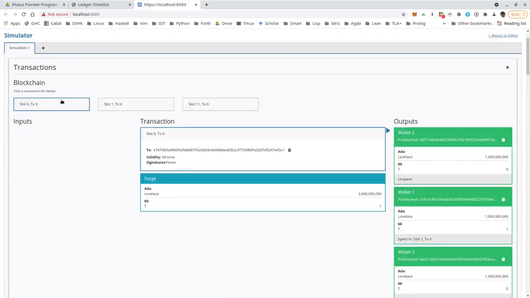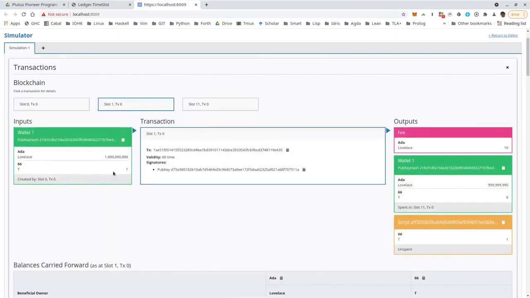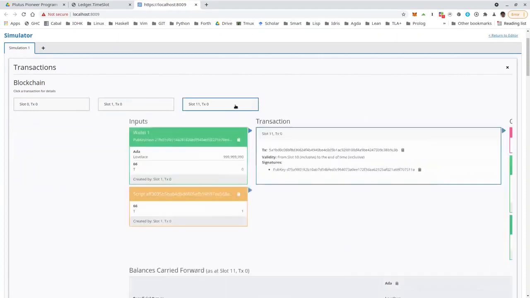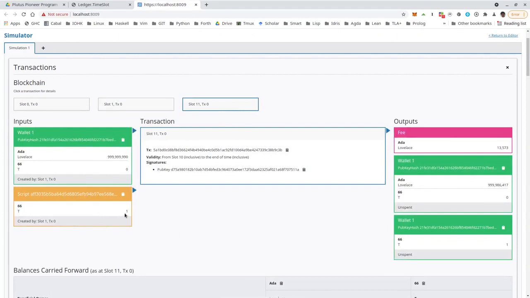Okay, so we have the Genesis transaction and the opening of the auction and no bids. And now the closing of the auction will just return the NFT here to Alice. So in this case, there are two outputs to Alice's address, but in any case, she ends up with the NFT back in her hands.